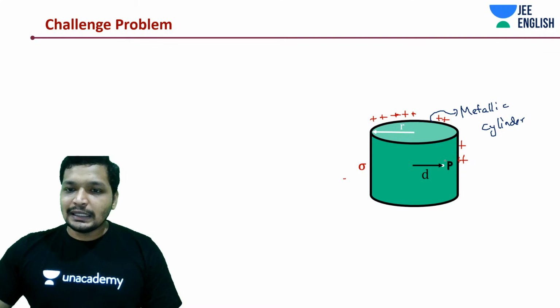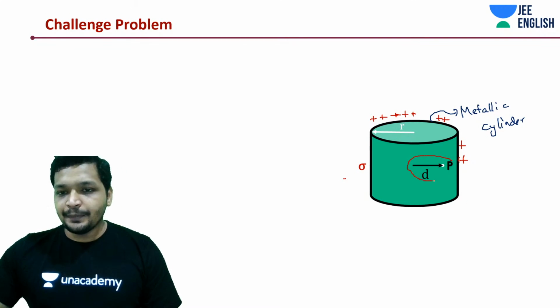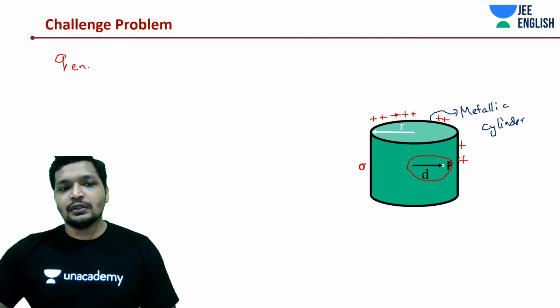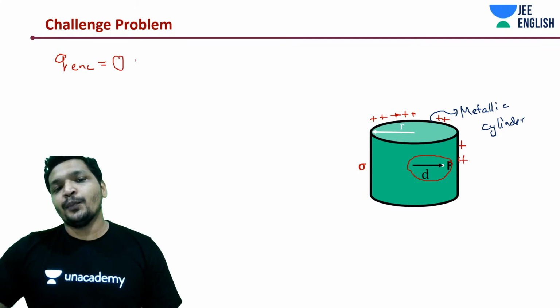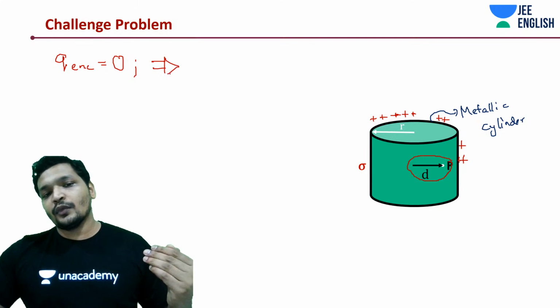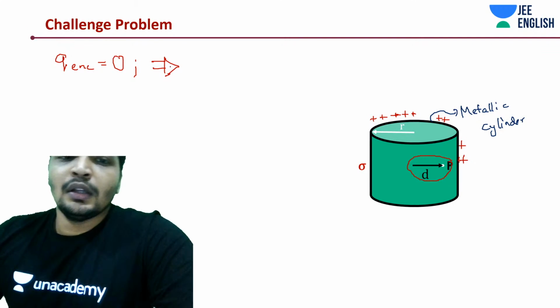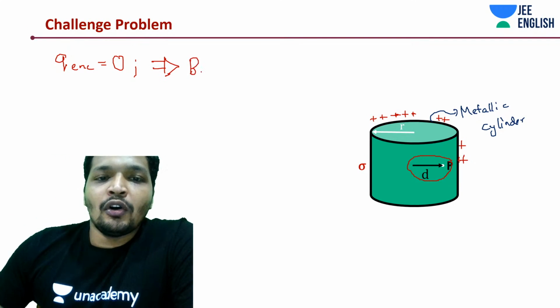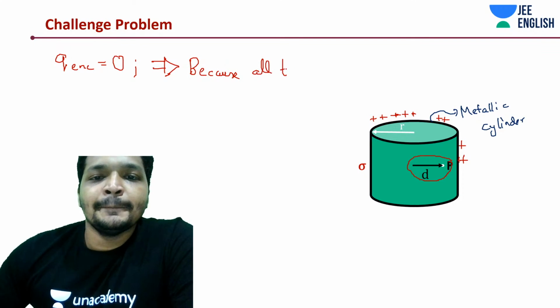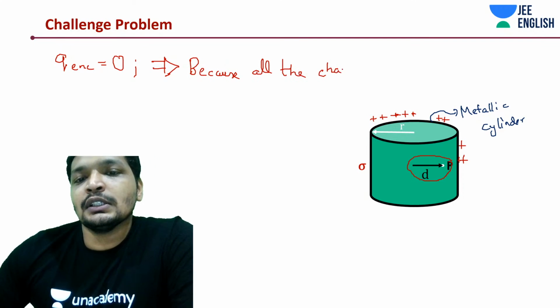Point P is inside the cylinder. What would be the charge enclosed? 0, because all the charges are residing on the surface.